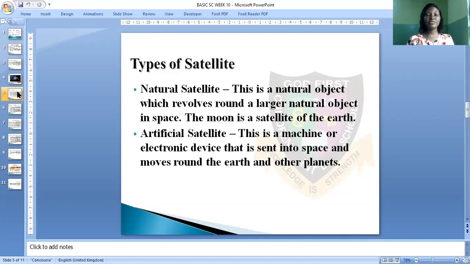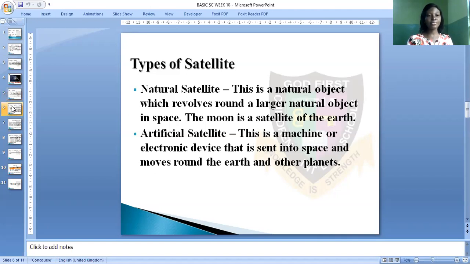So here, as we said, we have 2 types of satellites. The natural satellites are natural objects like the moon. It revolves around the Earth and even other planets. And we have the artificial satellite. It's a man-made satellite. It's a machine and electronic device that is launched into space and moves around the Earth and other planets.